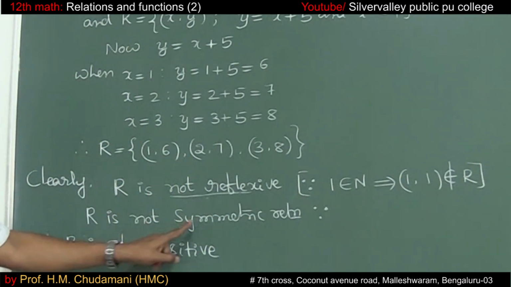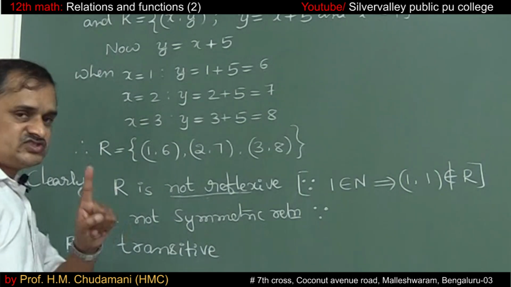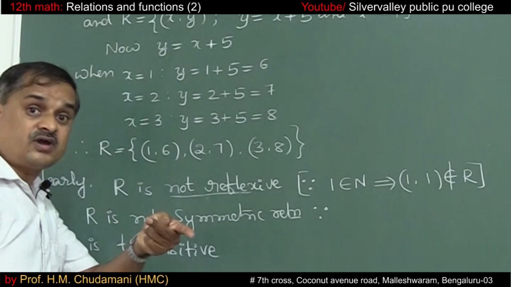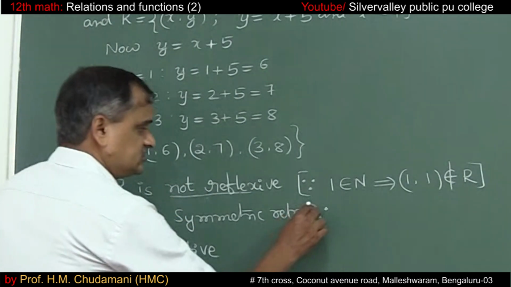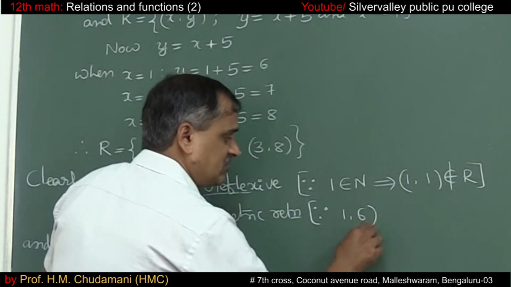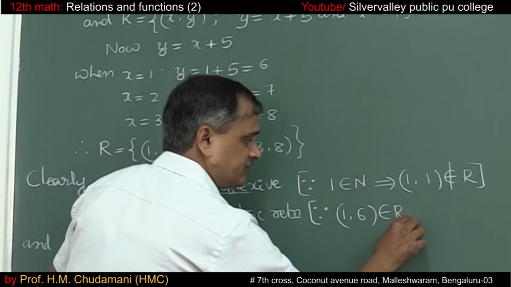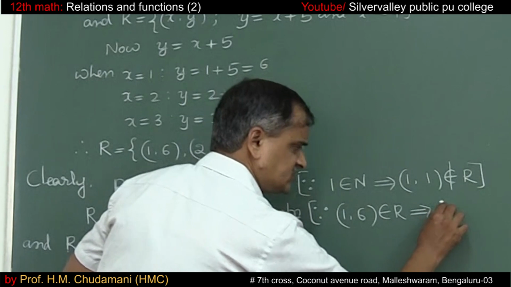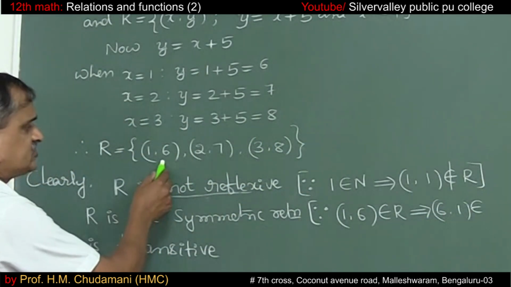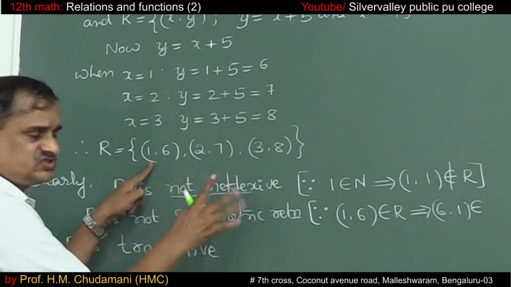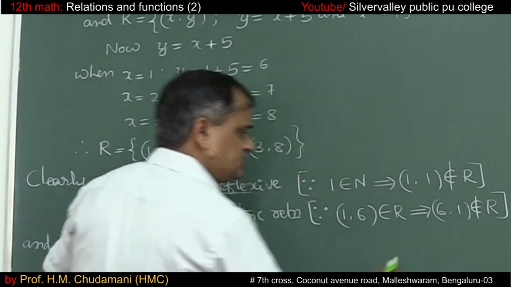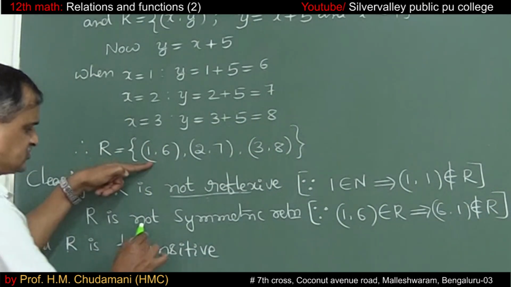And it is not a symmetric relation. Symmetric means what? (a, b) belongs to R means (b, a) should belong to R. Clearly (1, 6) belongs to the relation. Does (6, 1) belong to the relation? (1, 6) is there, but (6, 1) is not there. So that means it does not belong to the relation. That's why it is not symmetric.